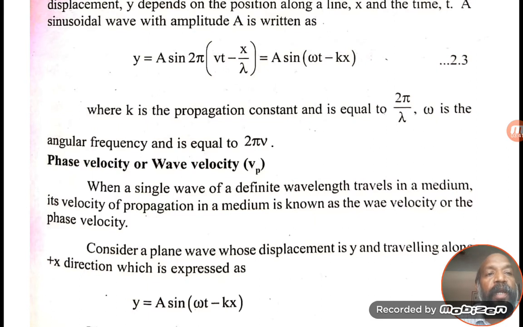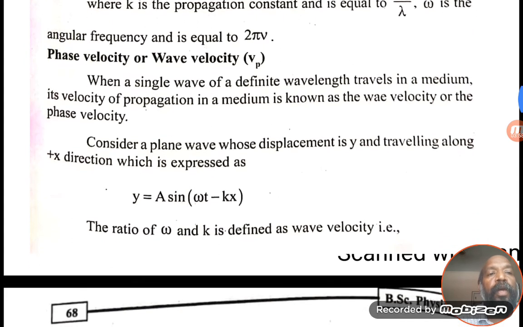When a single wave of a definite wavelength travels in a medium, its velocity of propagation in the medium is known as the wave velocity or phase velocity.